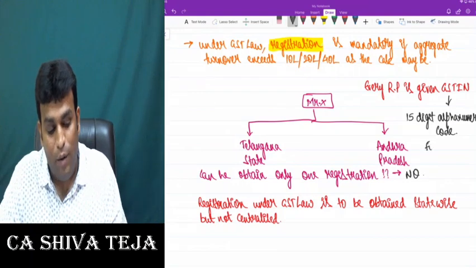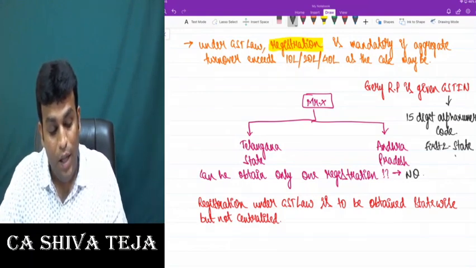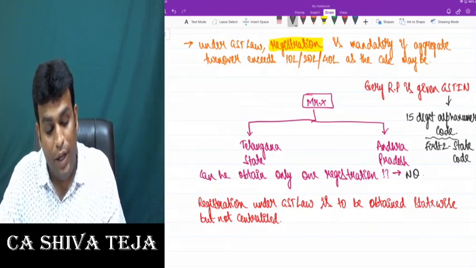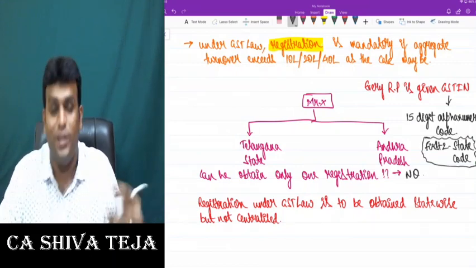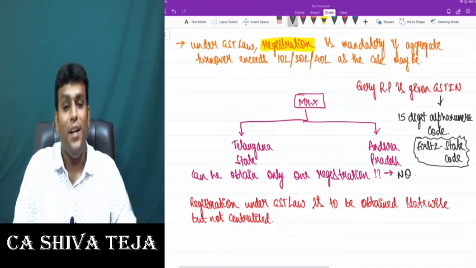But one thing I want to tell you is that the first two digits are always the state code. Different states have different codes, like 31, 32, 36, 27, 28, 37.